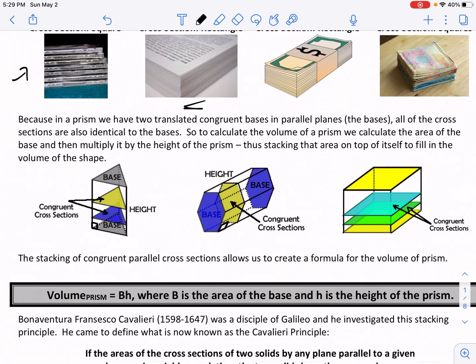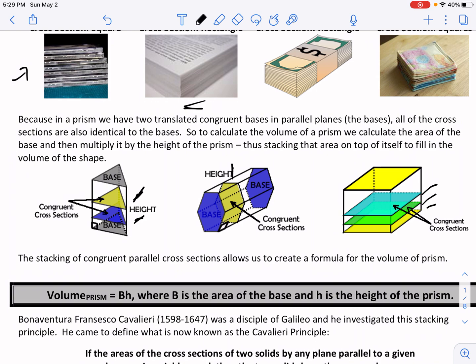So that's the idea of where the prism volume comes from. Because in a prism, we have two translated congruent bases, okay? We talked about in prisms, we have two congruent bases. In this case, when we're talking about paper, the base would be our 8.5 by 11 paper. But all of the cross sections are also identical. So if you were to cut at a certain point along our prism, for instance, here, here, here, here, the cross section where we're cutting is going to be identical to our base, just like a stack of paper. You can take any piece of paper in the middle and it's going to be identical to the 8.5 by 11 on top. Okay, so the cross sections are going to be identical.